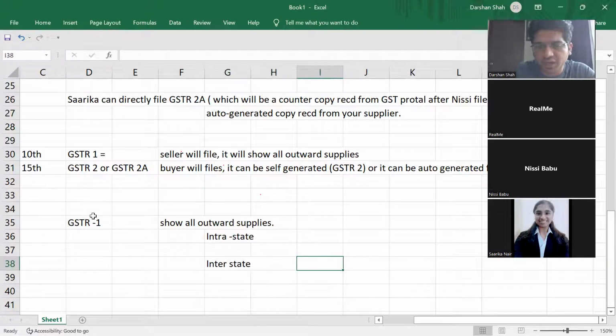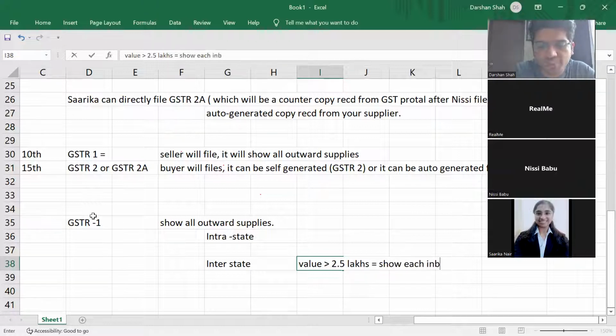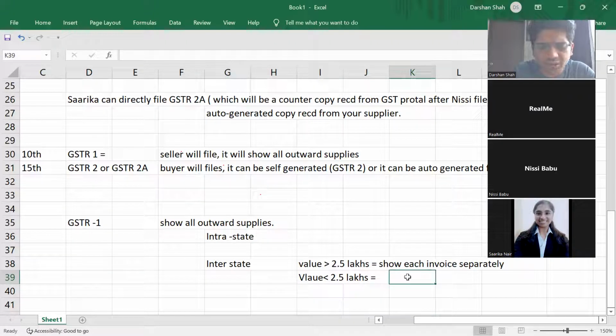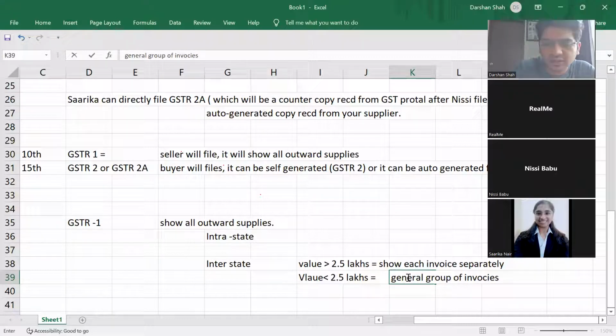So if your interstate supply, interstate sale, the invoice value is more than 2.5 lakhs, then you have to show each invoice separately because it is of a significant amount. And if the value of the invoice is less than 2.5 lakhs, then you can prepare a general group of invoices. We'll call it consolidated data.